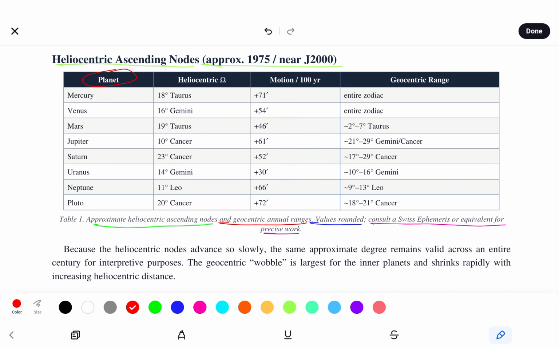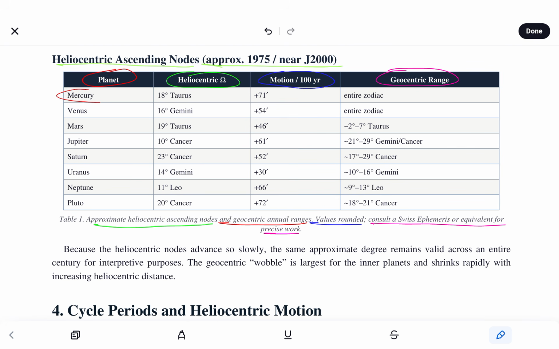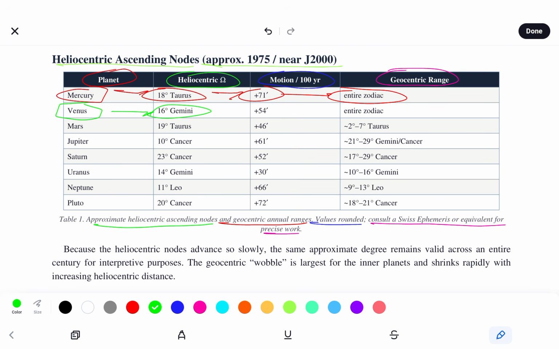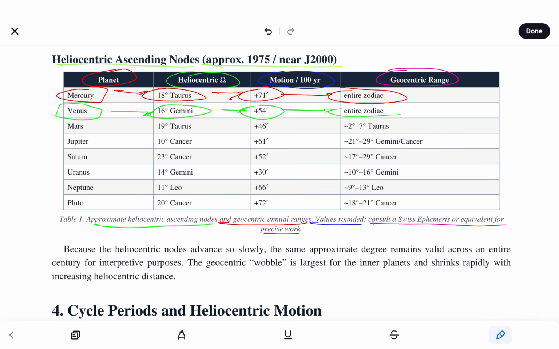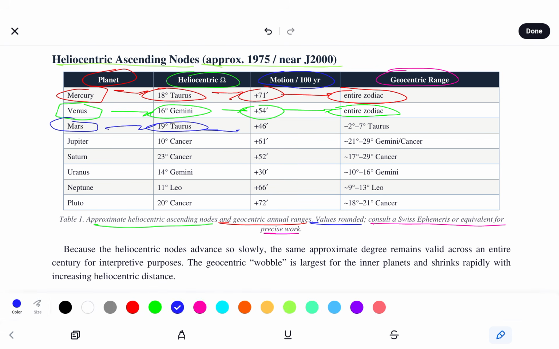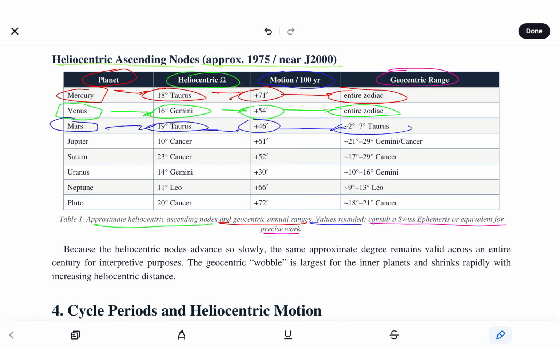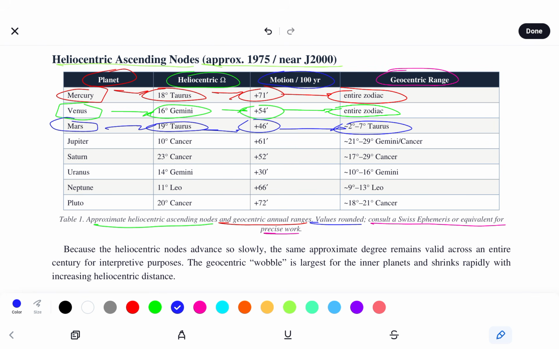So we're looking at the planet, Helio, motion divided by 100 year, and geocentric range. So Mercury, Helio, 18 degrees Taurus, adding 71 arc minutes, and Geo, entire zodiac. Venus, 16 degrees Gemini, Helio, adding 54 arc minutes, entire zodiac Geo. Mars, 19 degrees Taurus, Helio, adding 46 arc minutes, motion divided by 100 year, and 2 degrees through 7 degrees